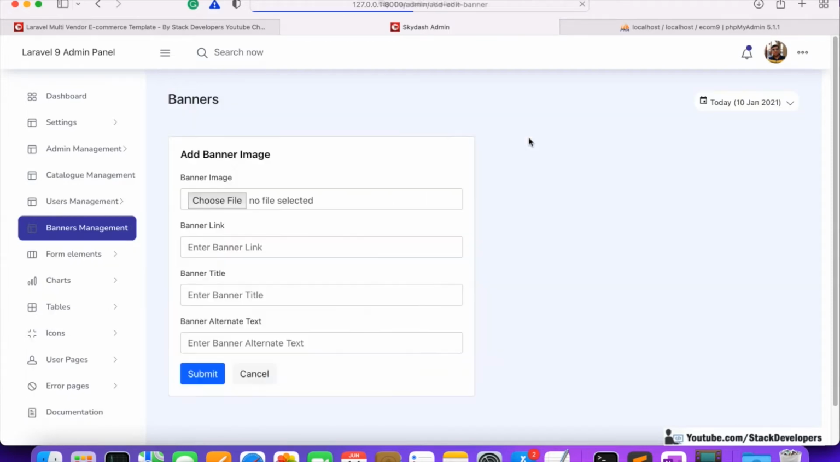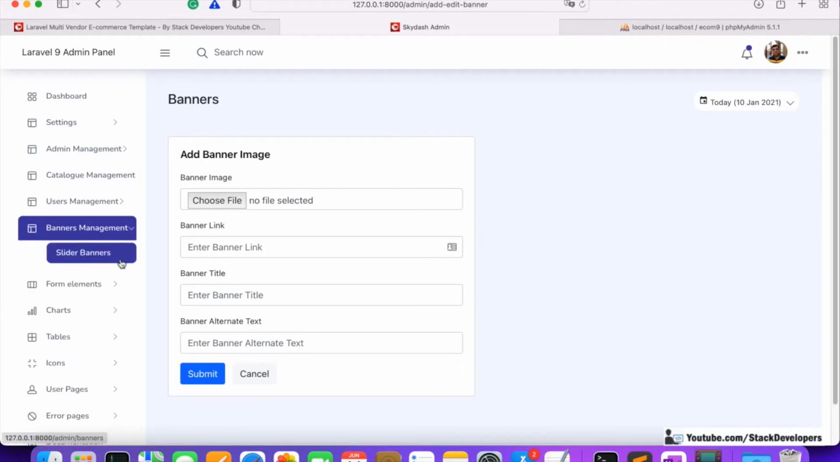Okay, so see here, right now we are just adding the slider banners. First of all, we are going to replace it with banners only, or home page banners, because now this form is going to manage both the slider as well as the fixed banners. So we are going to add the type here. We are going to add one select box here. In the select box we are going to add fix as well as slider. So the admin can select either fix or slider, depending upon the type.